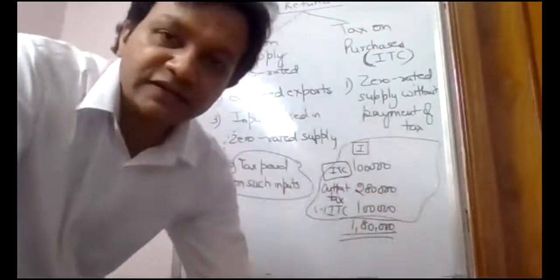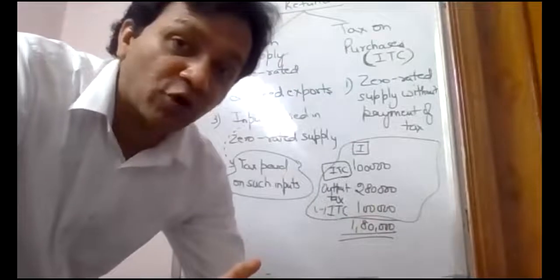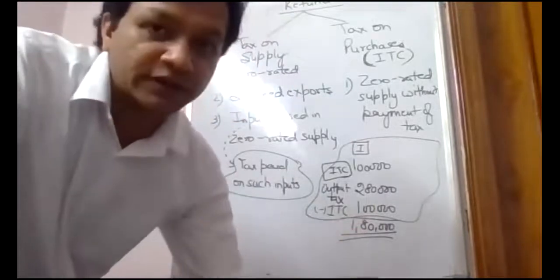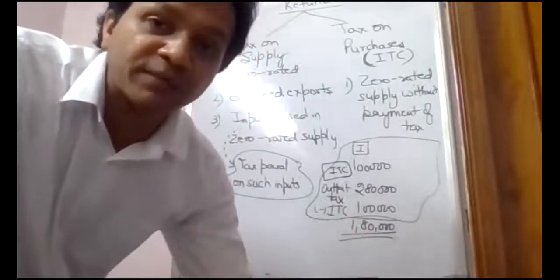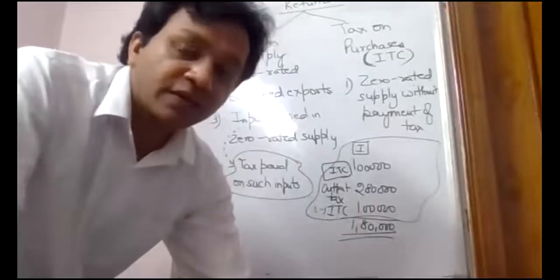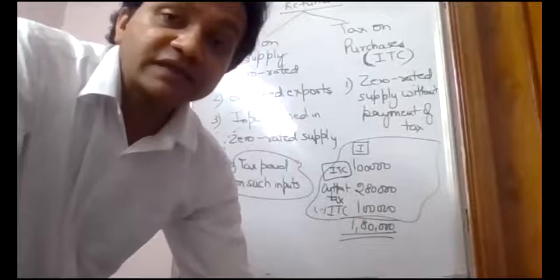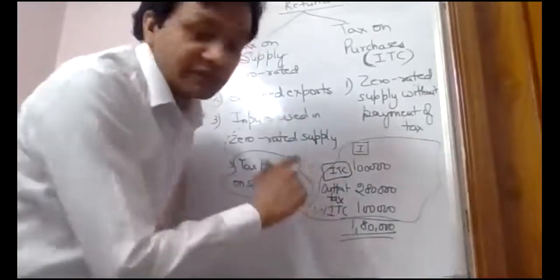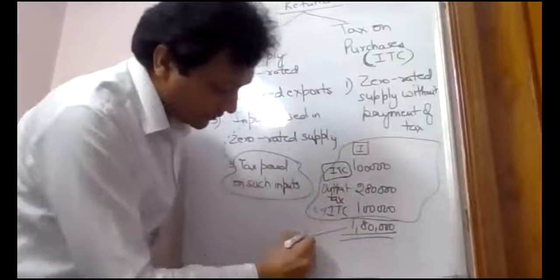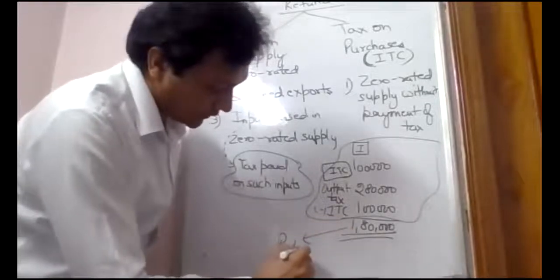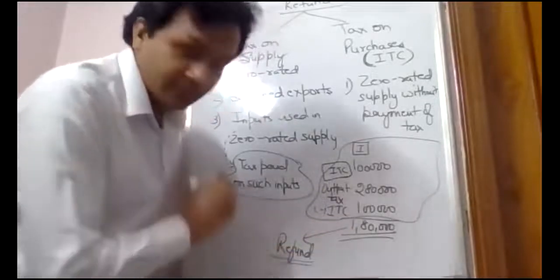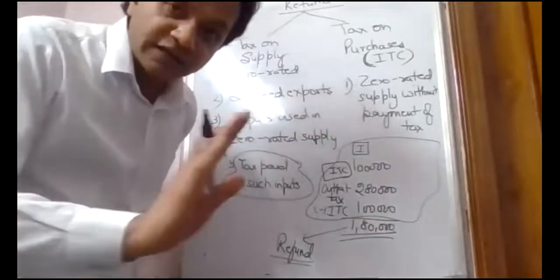Minus 1 lakh ITC. So I am going to pay how much to the government? 1 crore 80,000. So technically I am paying from my pocket only 1 crore 80,000. This 180 also I can claim as a refund from the government of India because this supply is zero rated. I can claim this also as what? Refund. Clear? So technically I am not paying anything.